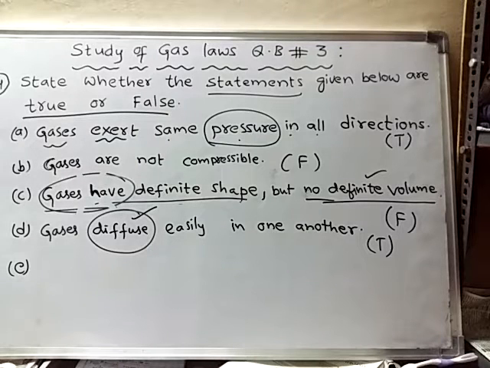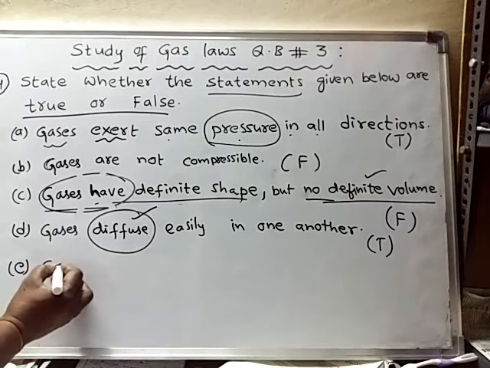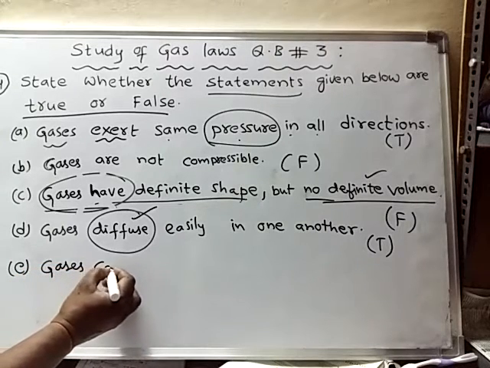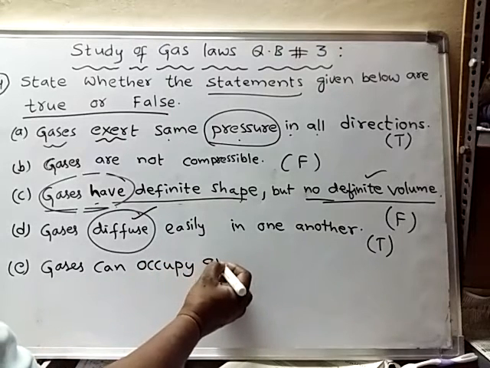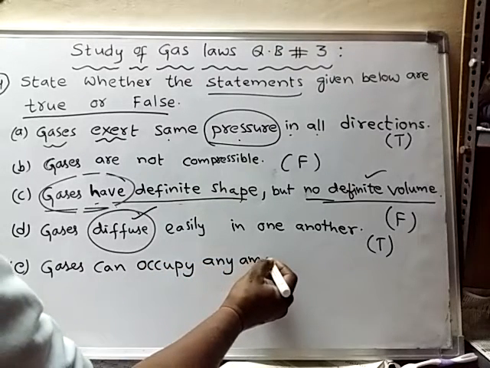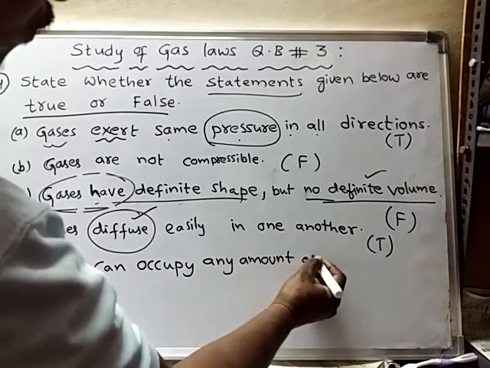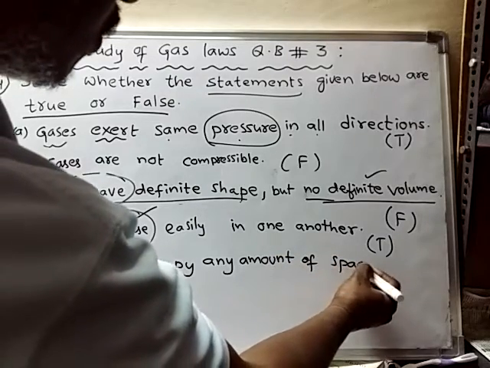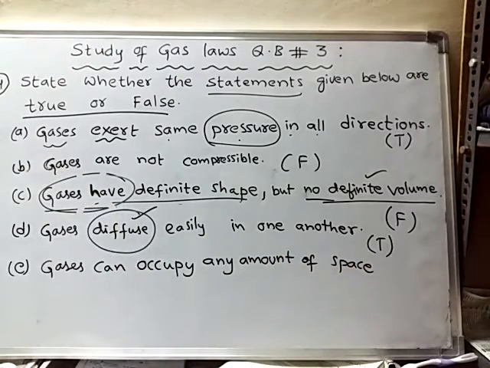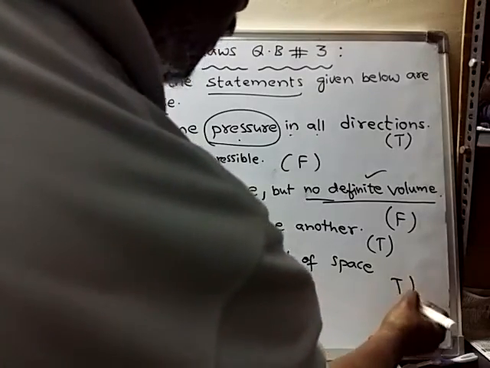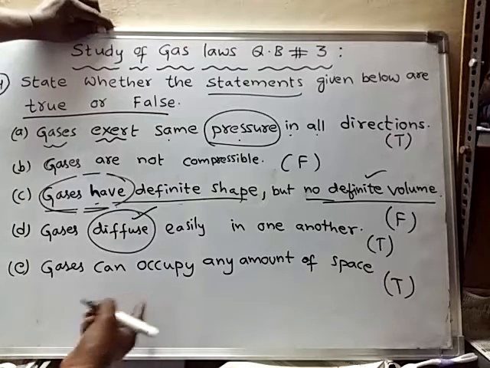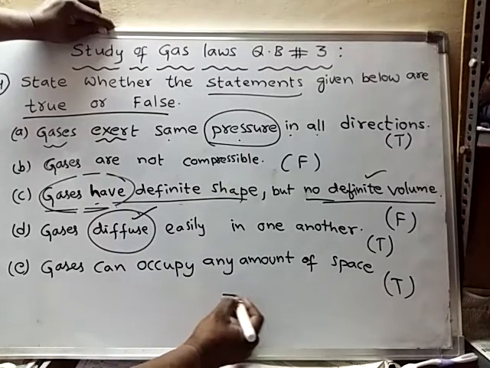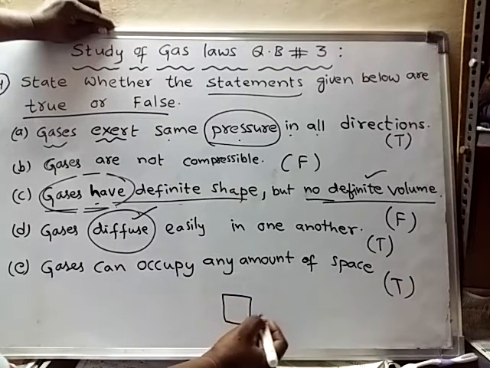Next, the fifth one. Gases can occupy any amount of space. So this is true. Why is this true? Already we have seen one example, and one more example we will see now.